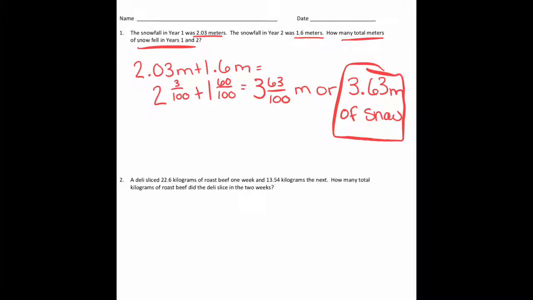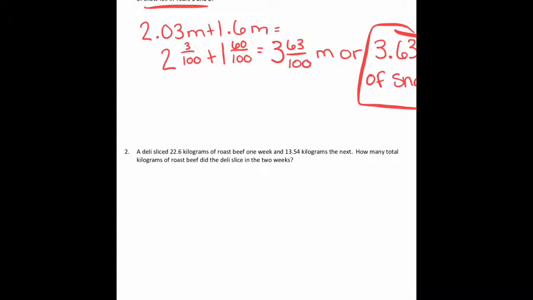Okay, on number 2, it says a deli sliced 22.6 kilograms of roast beef 1 week and 13.54 kilograms the next. How many total kilograms of roast beef did the deli slice in the 2 weeks? So we want to know altogether how much it sliced. We're going to take the week 1 total and the week 2 total and add them together. So I'm going to say 22.6 kilograms plus that 13.54 kilograms from the second week.